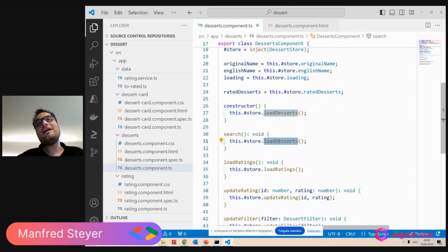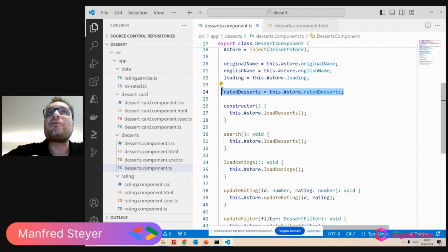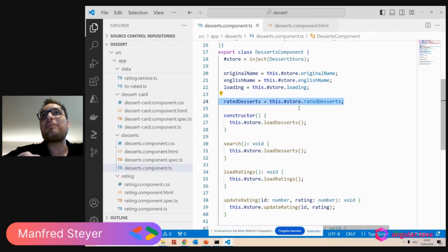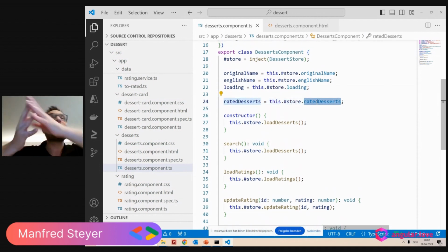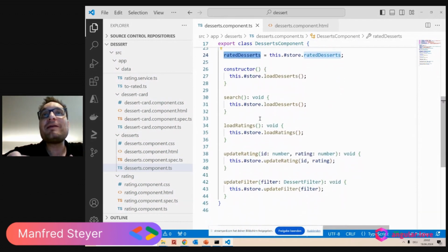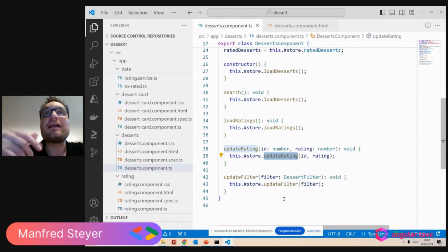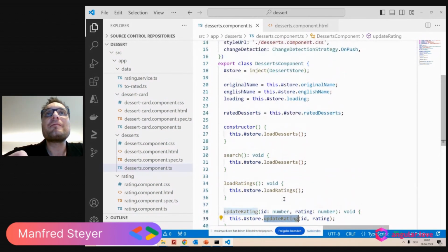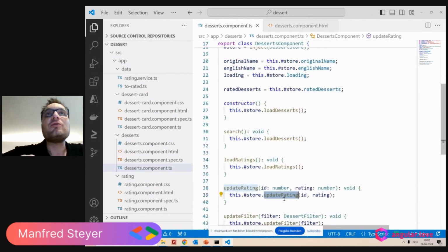Something happens there. And when the deserts are loaded, they are put into my desert signal and everything is flowing down. Perhaps the desert signal is also combined with the rating signal. There is some computed signal there. And so I get my rated deserts. And it's similar when I want to update my ratings and so on. The intention goes up and the result of the action goes down.